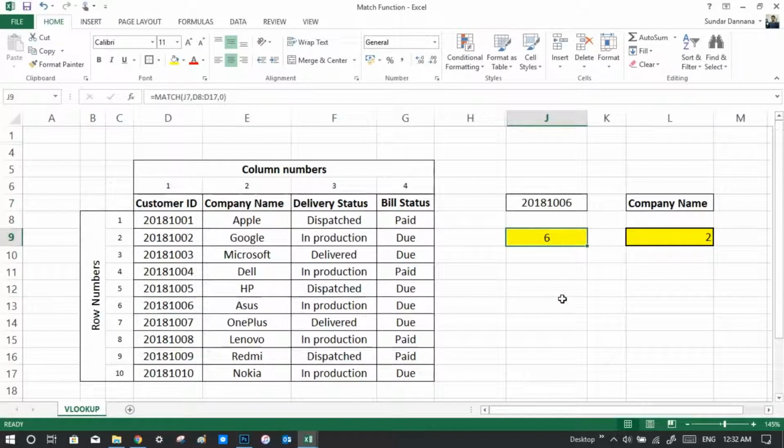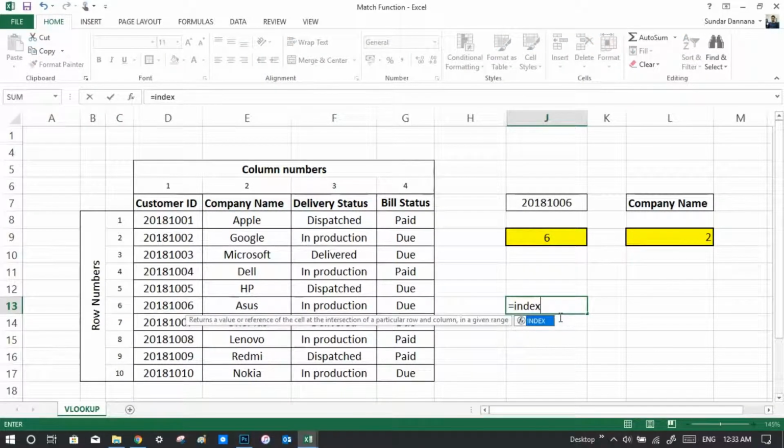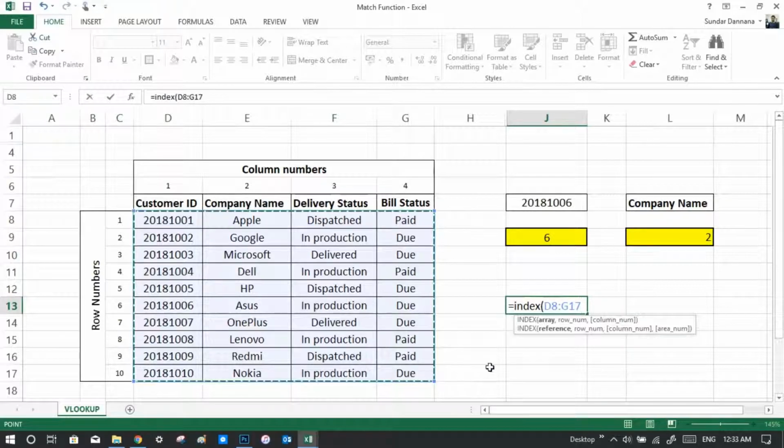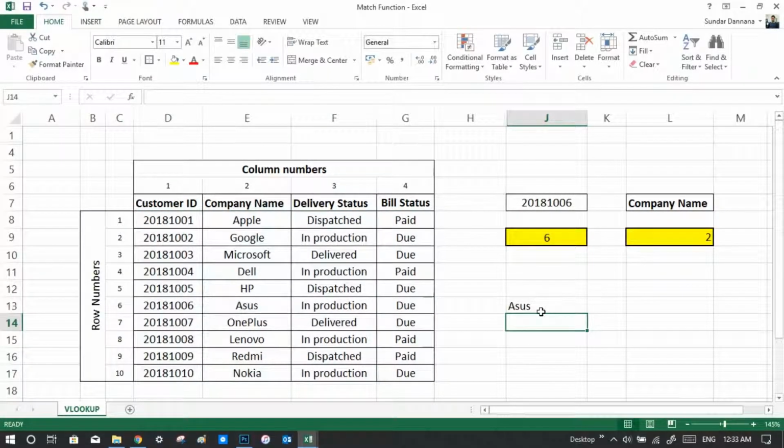And now I can use the INDEX function to retrieve that value. Let's say the combined value will be INDEX, the array will be this entire data, and the row number will be this one, and the column number will be this one, and that's it. This is how it works.